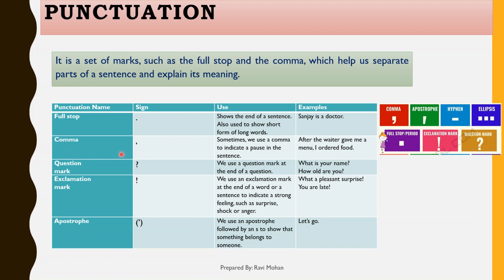Next is the comma. It is the sign of a comma. Sometimes we use a comma to indicate a pause in the sentence. It means if we want to separate different things in a sentence, then we use a comma. For example, after the waiter gave me a menu, I ordered food.